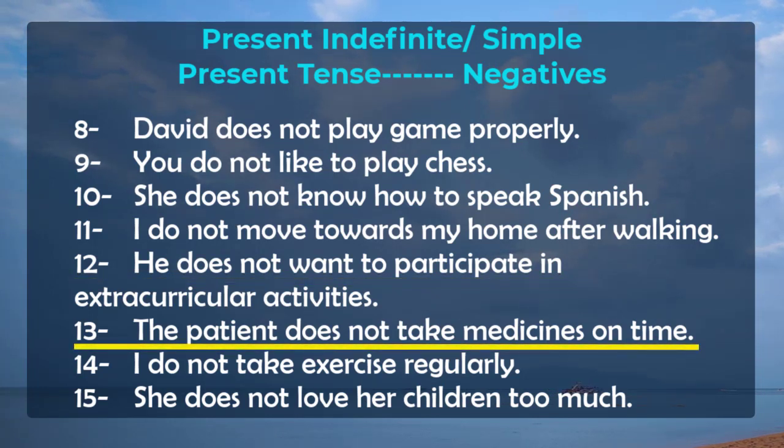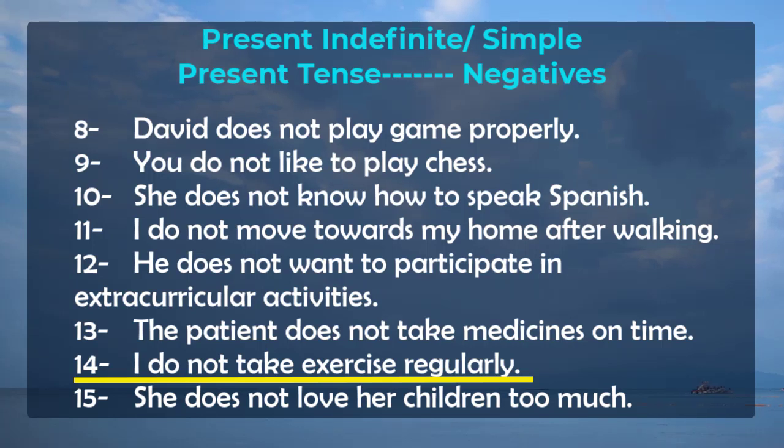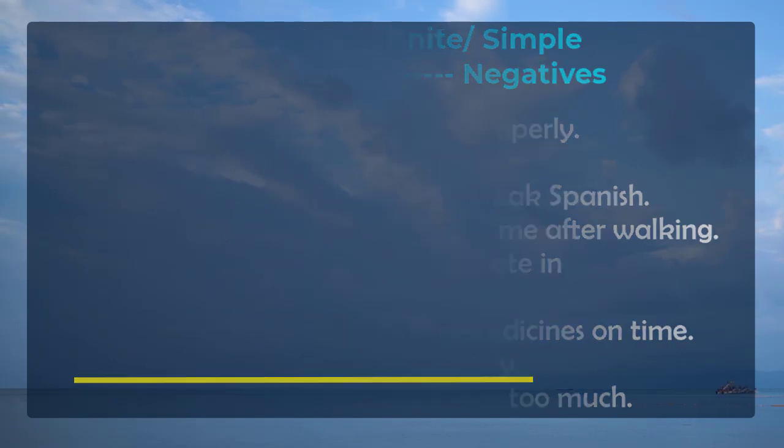The patient does not take medicine on time. The patient is singular, so we are using: the patient does not take medicines on time. If there is a plural noun, the patients, then we will use take, the base word there: the patients take medicines on time. Okay. Next is: I do not take exercise regularly. As I told you, with I and you, we always use do not. I do not take exercise daily.